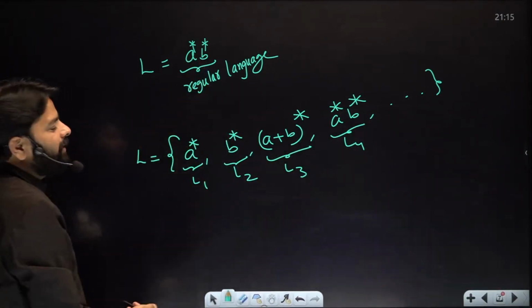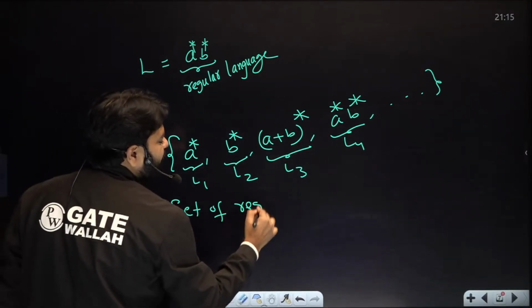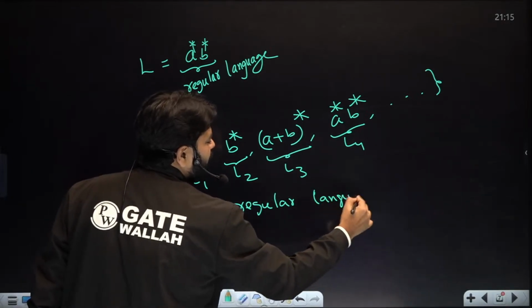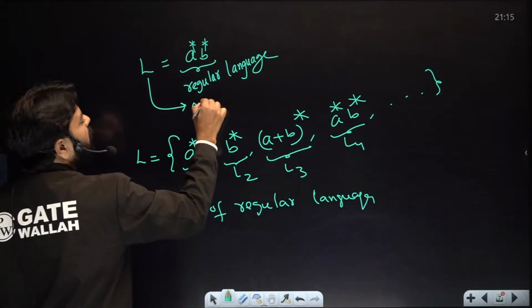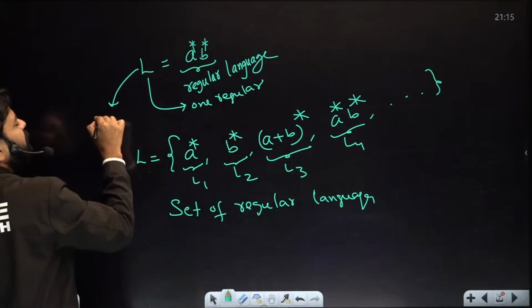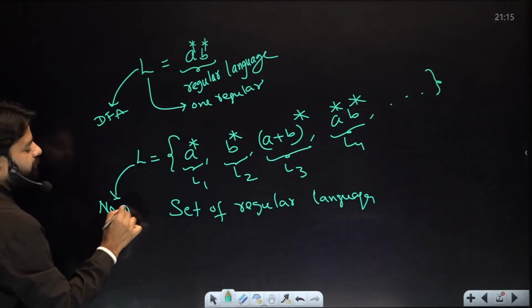Both are different, right? This is set of regulars. You don't have a DFA for this, set of regular languages. But this one is a regular language, not set of regulars. For this, you can design a DFA, but for this, no DFA.